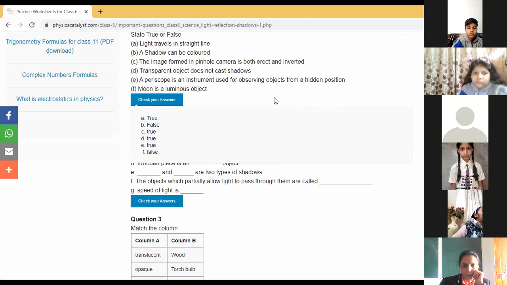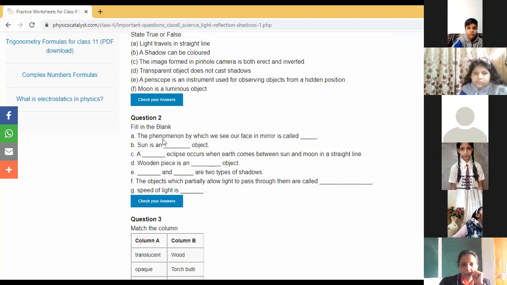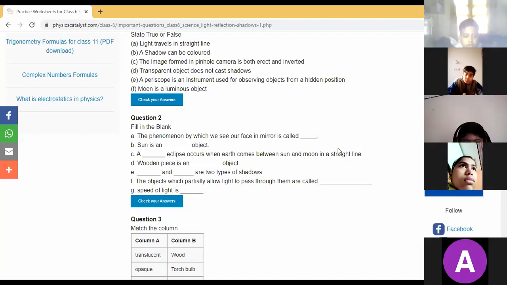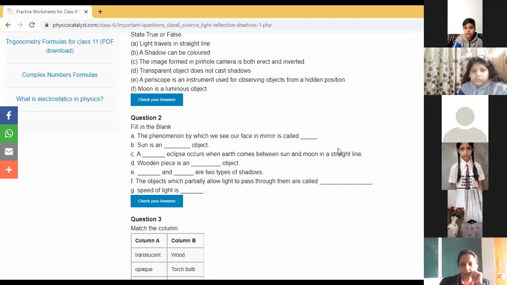Next is filling the blank. Side by side, Tanishq. The phenomenon by which we see our face in the mirror is called. Ma'am, it is reflection. Okay. Number 2. Sun is an dash object. Sharvi. Ma'am, luminous. C part. A dash eclipse occurs when the earth comes in the way. Yes, Bhuvi. Solar eclipse.